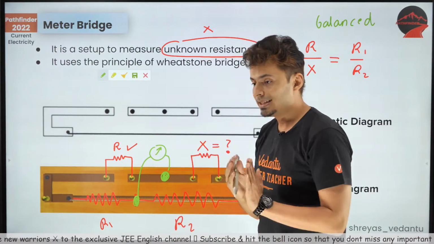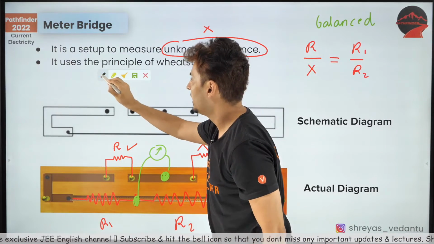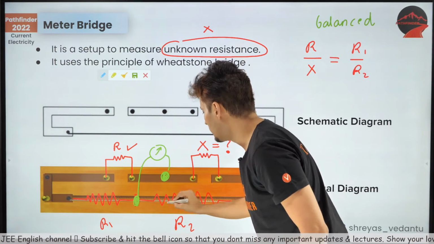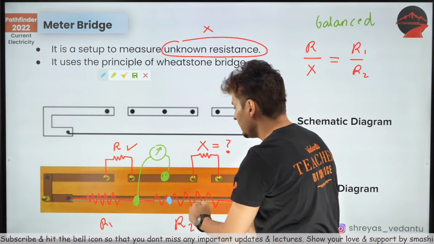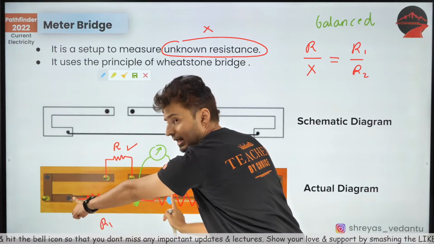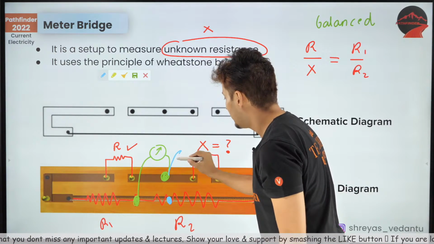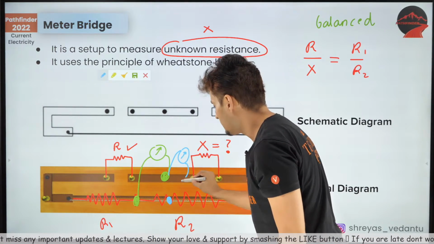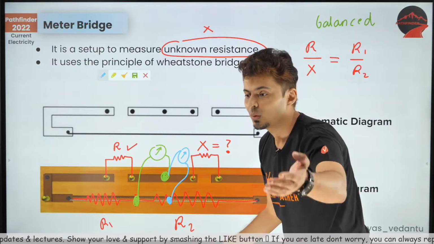Now, understand this. If I choose some other point, let's say I choose this point over here, then I will get a different R1 and different R2. This part will have different resistance. This part will have different resistance. What do you guys say? If I now connect a device which measures current, will it measure 0 current or no? What do you guys say?